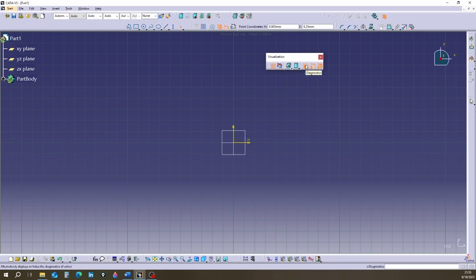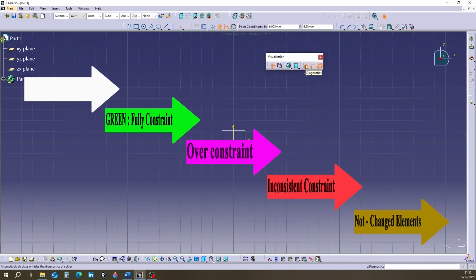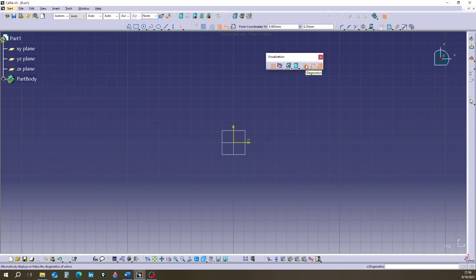The second tool I want to explain to you is called diagnostics. Do you remember that in previous lessons I talked about the color of drawing elements? White, green, purple, red, brown colors. These colors were for you to understand the status of your drawn shape. These colors appear on the page when this tool is active. I draw a right-angled triangle and constrain it. I also activate the Snap to Point command.